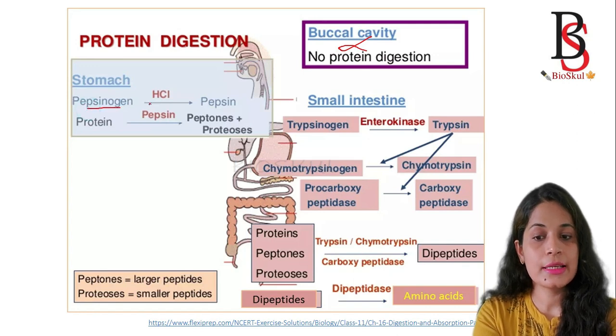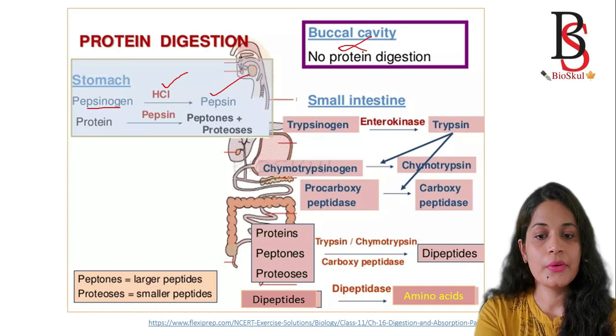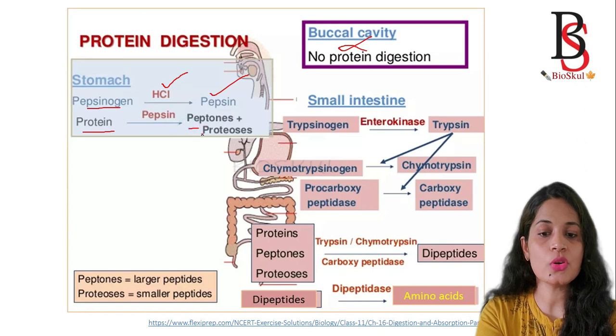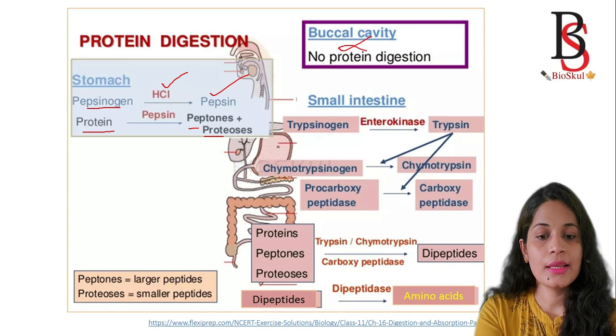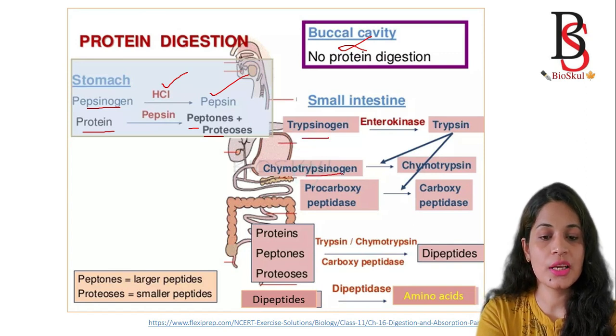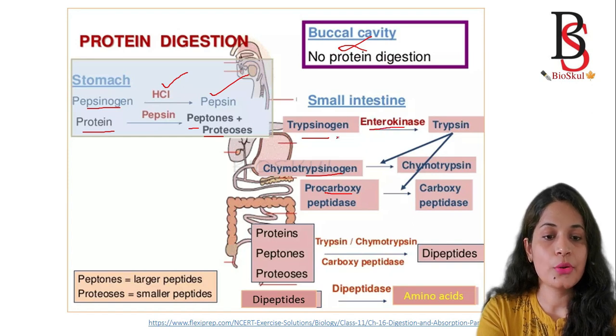The chief cell secretes pepsinogen, and when it comes in contact with hydrochloric acid, it is activated to form pepsin. Pepsin converts protein into peptones and proteases. Then the pancreas creates enzymes like trypsinogen, chymotrypsinogen and procarboxypeptidase, which are inactive forms. When they come in contact with enterokinase in the intestine, trypsinogen forms trypsin.